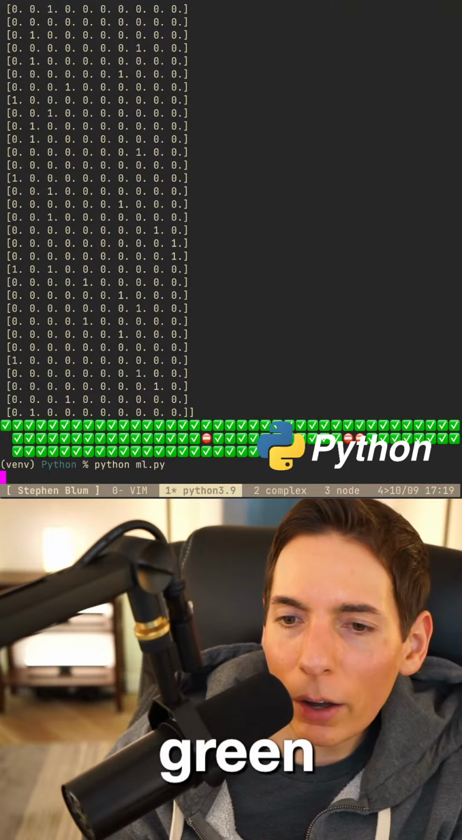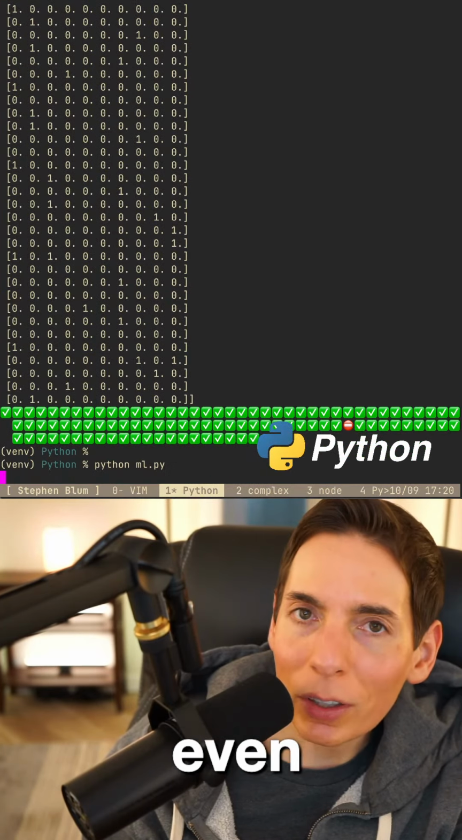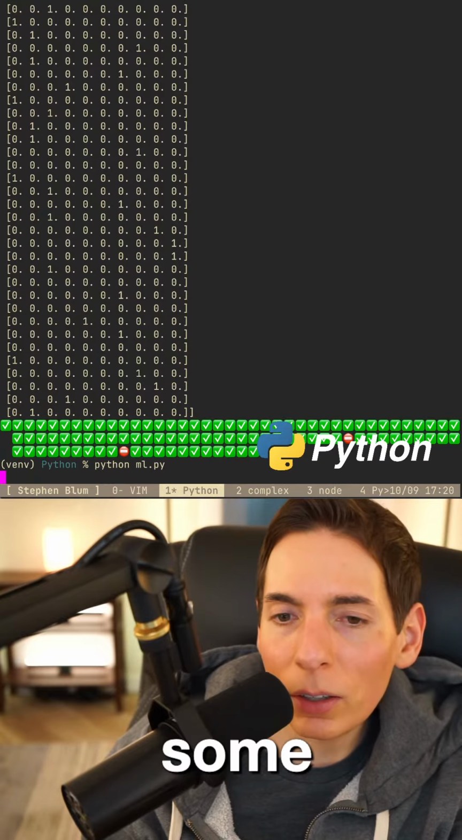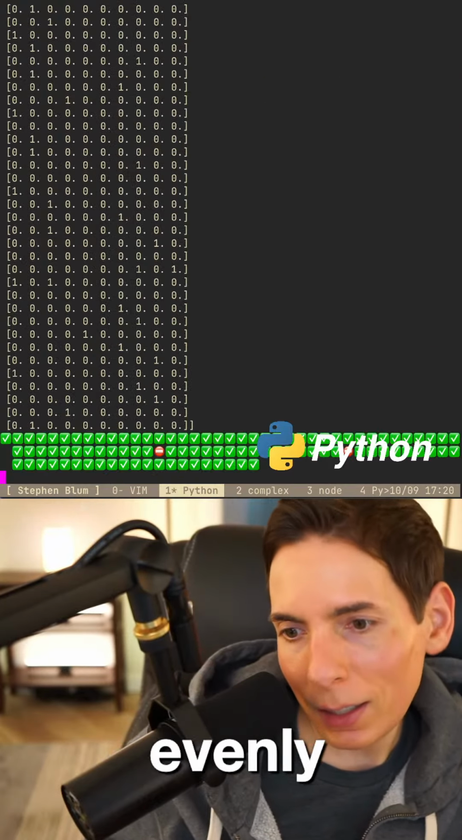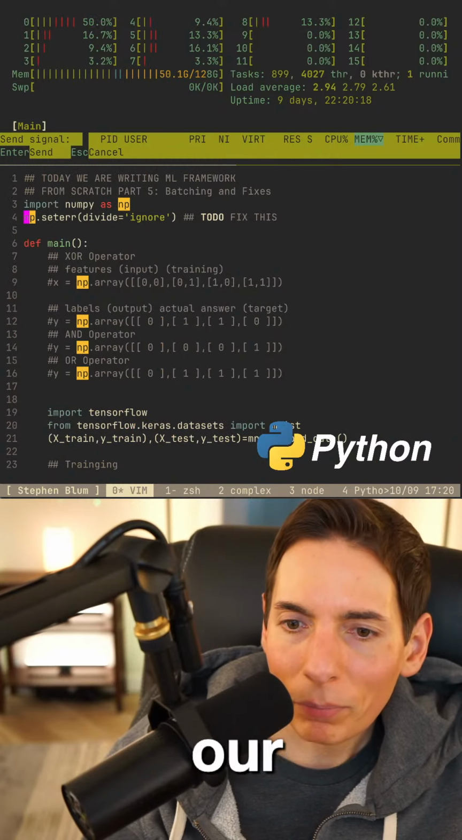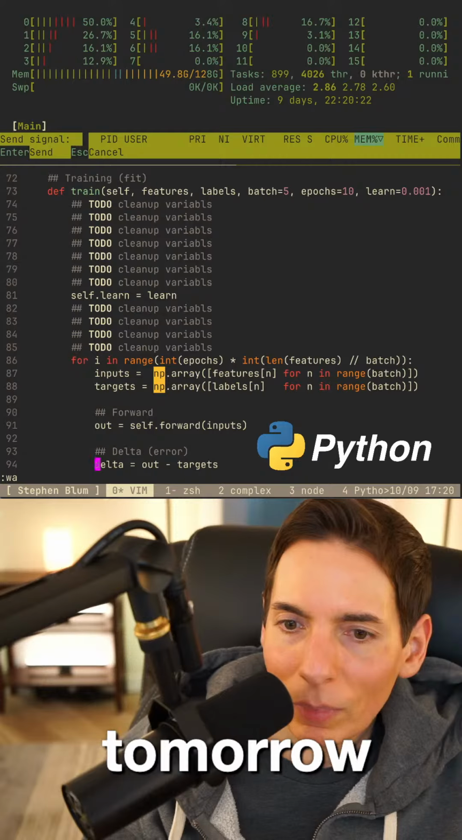It can be if we do 100% of the data and we do even batching, but we're not doing even batching. We're doing stochastic batching, and it's possible to miss some data, and some data is not going to get trained on evenly. So what we need to do tomorrow is upgrade our batching. That's the plan for tomorrow.